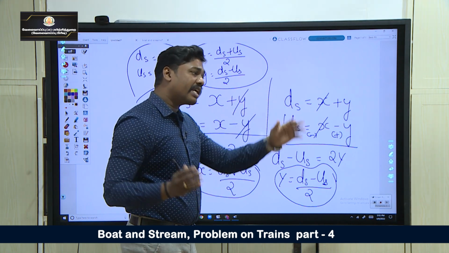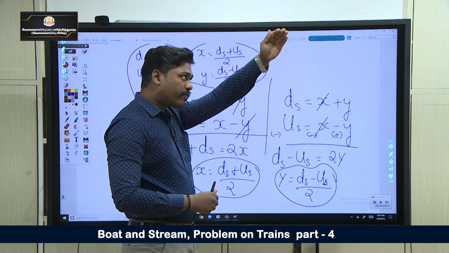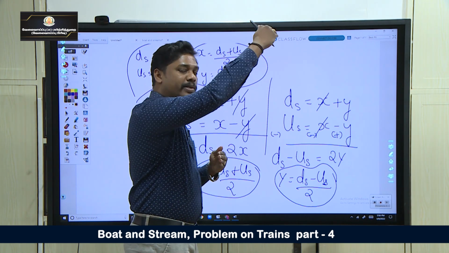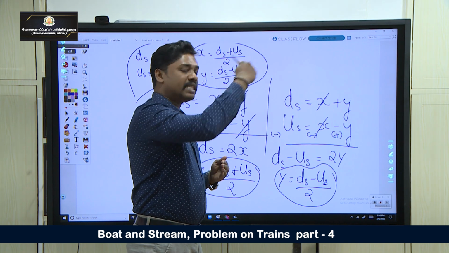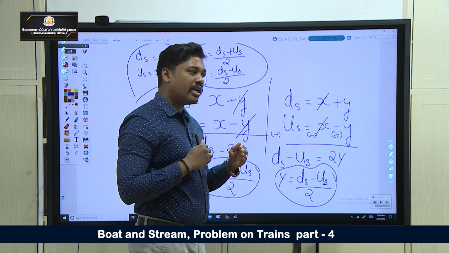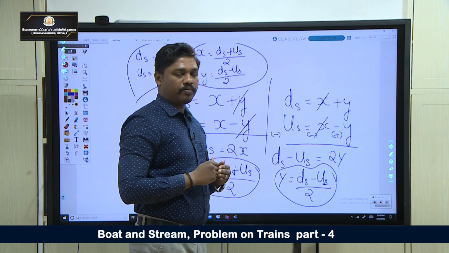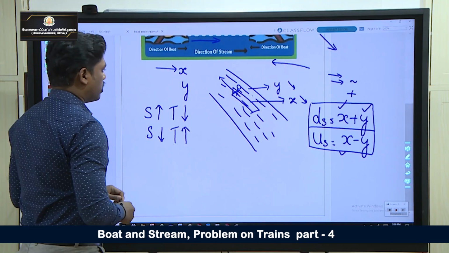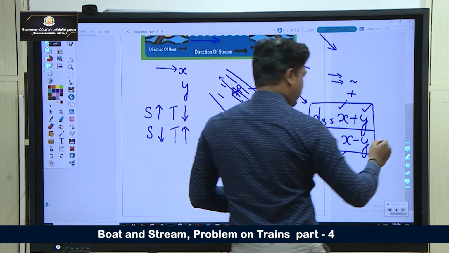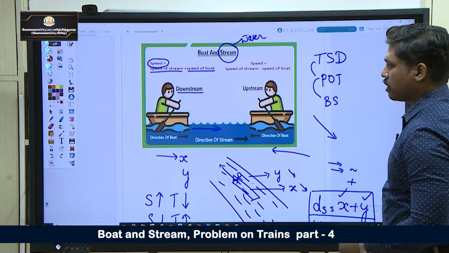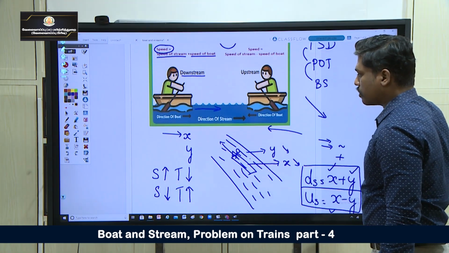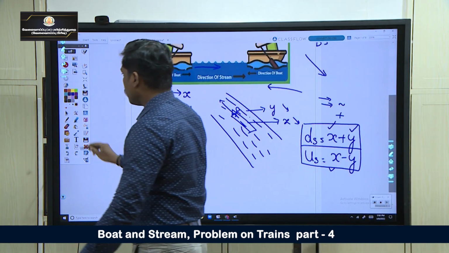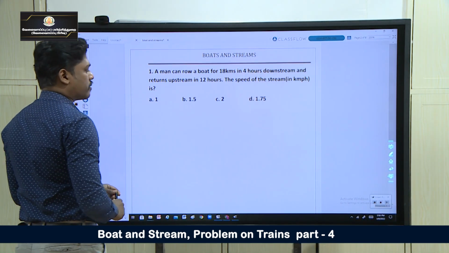When he is coming against the stream, the water is flowing this way, I am going against the stream, which means my speed would be less. Why? Because I am going against the force of water. My speed would be less and my time taken would be more. That is the concept about boats and streams. That is the important concept here. So, next we can directly move into the problems.